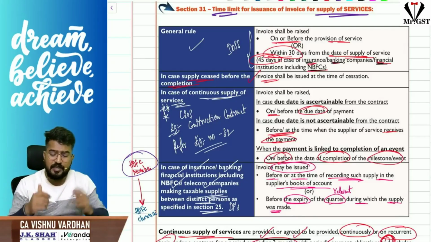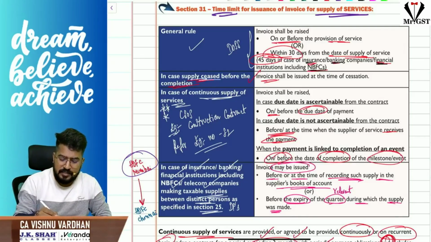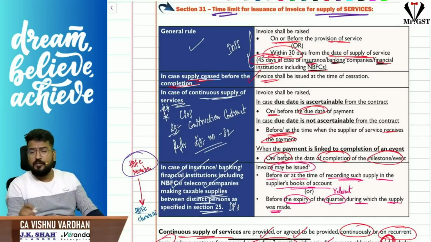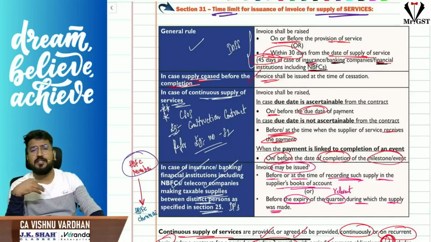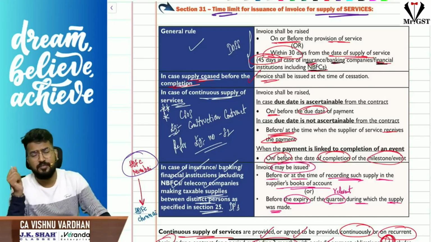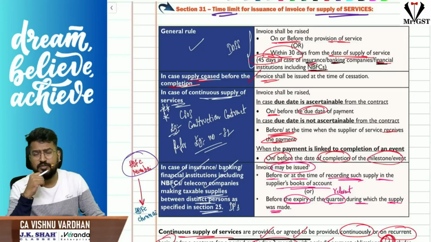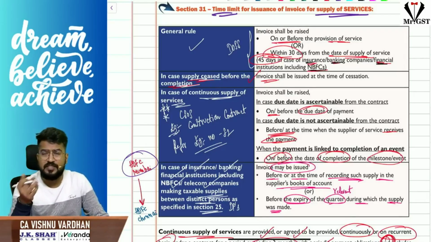But if the supply ceases before completion, that means even before completing the service, for example, you are doing audit for the books of accounts of my company. After 4 days of doing audit, you fell sick or there is some emergency, you are cancelling the contract, you are just leaving.